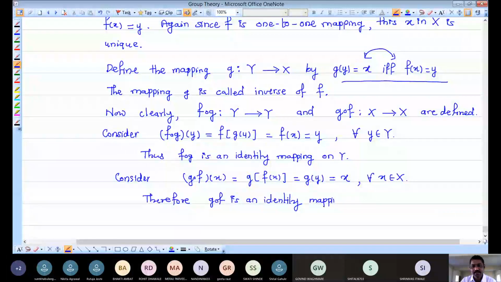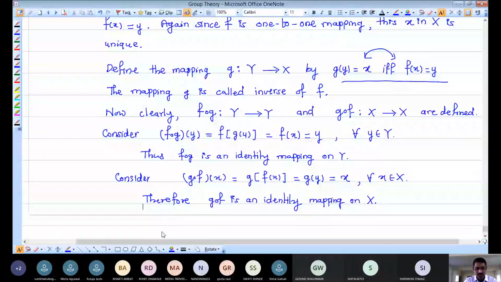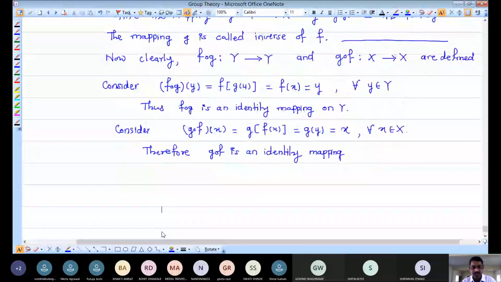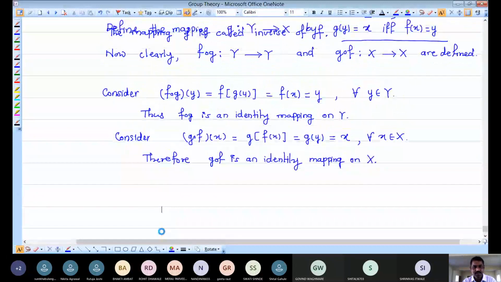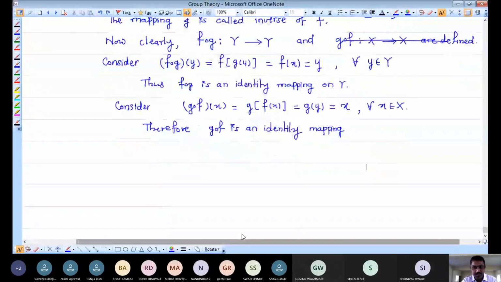We have taken an arbitrary element of capital X, and this mapping is from X to X. So G composition F is an identity mapping on capital X, and this is the complete proof of this part, that F is given as a one-to-one correspondence from X to Y, and then we find another mapping G such that both the compositions are identity mappings on those sets.